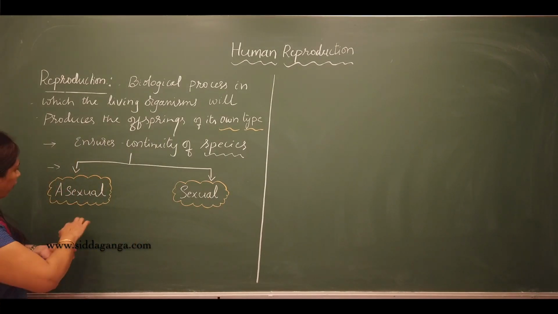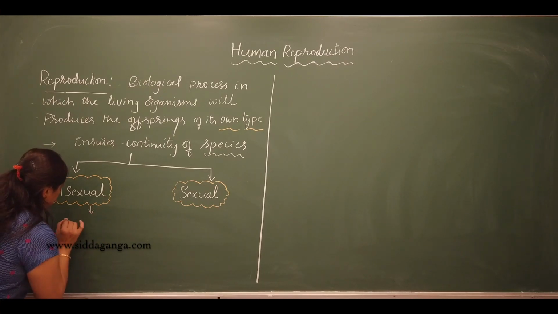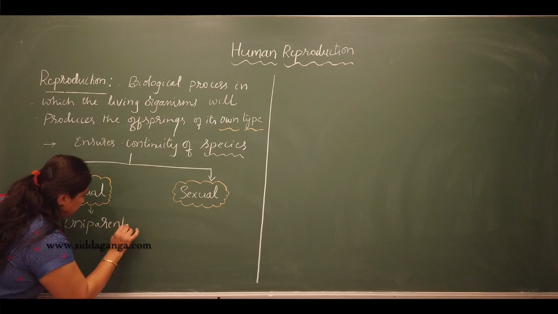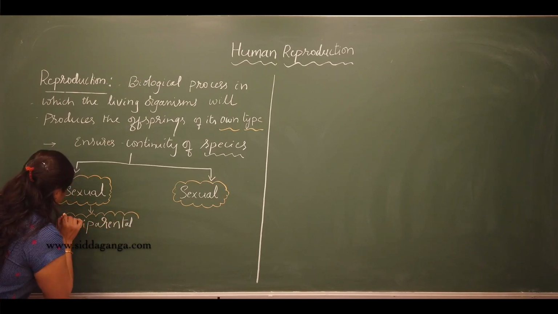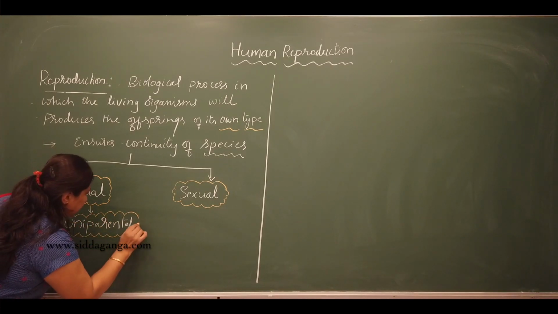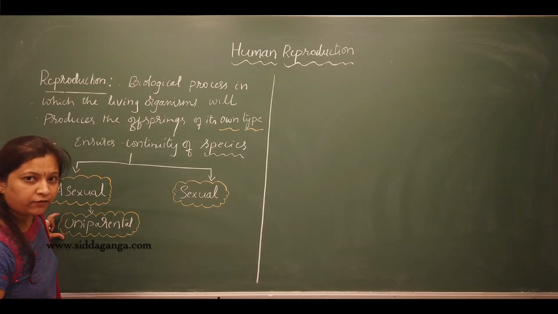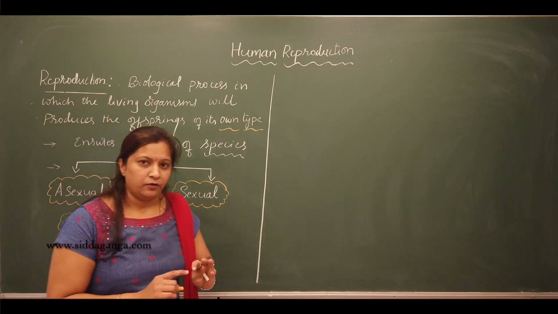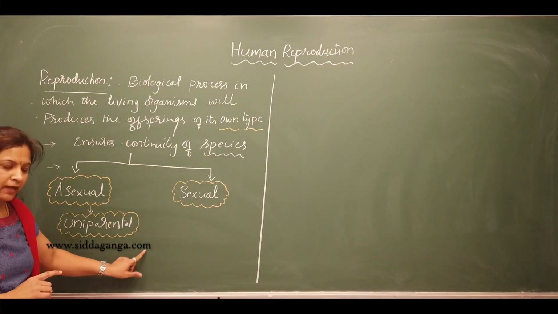Okay. So what is asexual reproduction? See, asexual reproduction is uniparental. Why? Because here it involves the participation of only a single parent. Because here in asexual reproduction, the young ones will be born directly from the specialized or the unspecialized part of a single parent. Okay, so here only a single parent participates, hence it is uniparental.